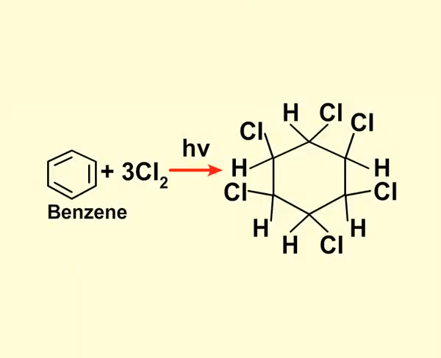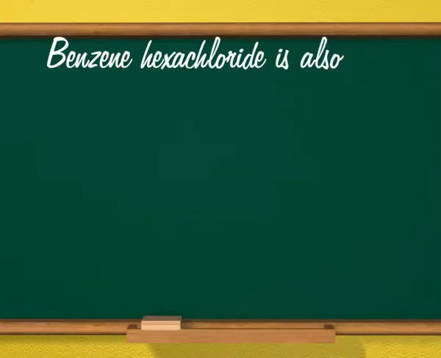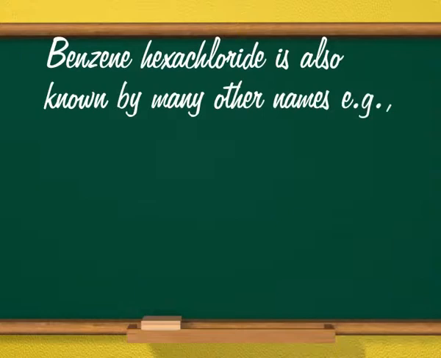This partial reduction of benzene is called Birch reduction or Birch reaction. We will now learn about the next type of reactions, that is addition reactions of benzene. First, in this category, we will discuss halogenation reactions. In the presence of sunlight, benzene can be halogenated to form hexachlorobenzene. Benzene hexachloride is also known by many other names.